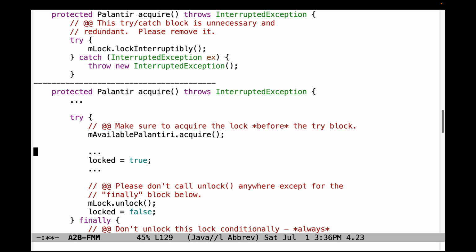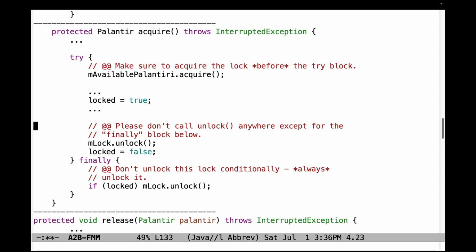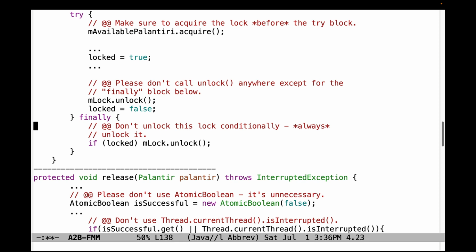Down here, let's take a look at acquire. Make sure to acquire the lock before the try block. Same reason as for acquiring the lock for ReentrantLock that we talked about a couple of methods ago. You want to make sure you don't have some inconsistent intermediate state that is then trying to be released later. Down here, don't call unlock anywhere except in the finally block below. I haven't even tried to keep track of the number of times I've told people to do this. Make sure you always call unlock in a finally portion. You will thank me for this at some point. And down here, don't unlock this lock conditionally. You need to always unlock it.